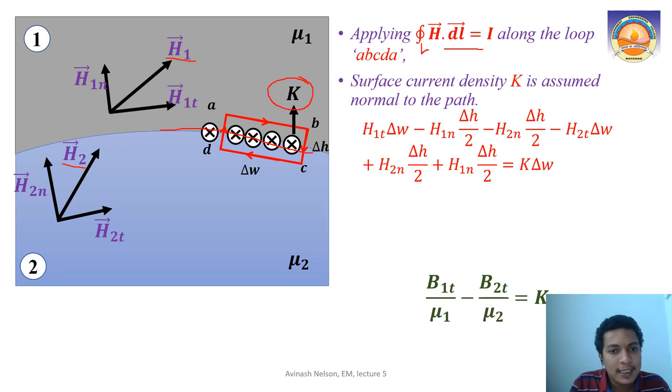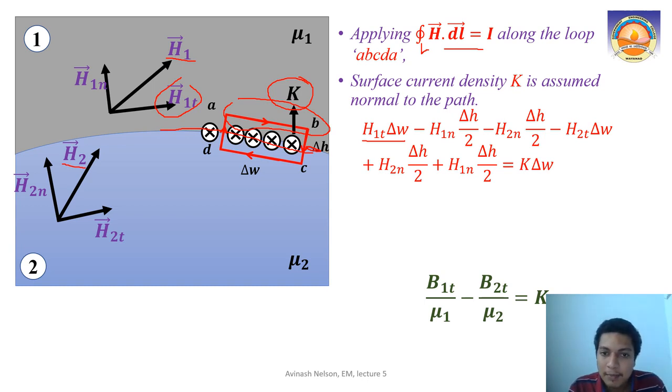So for that, first let us consider the AB part. For the AB part, the width is delta W, right? What is the component of the magnetic field intensity which is in the same direction as AB? That is the H1T component, right? So we write H1T into delta W. Now when we come from B to the boundary, it is the same medium. After the boundary, the medium has changed, right? So when the medium changes, your magnetic field intensity also will change.